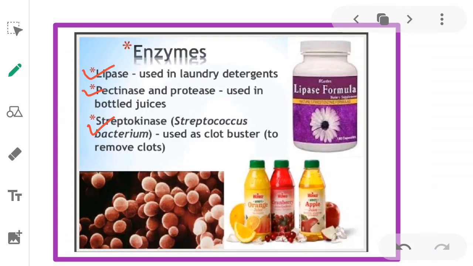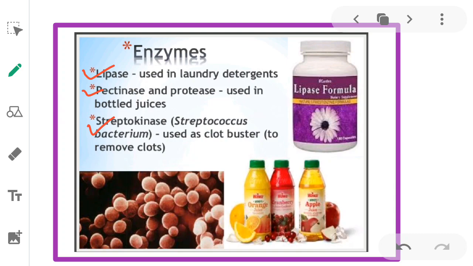Next, enzymes. Enzymes are biocatalysts. Microbes are also used for the production of enzymes. For example, lipases are used in laundry detergents, which help in removing oily stains from the laundry. Next, the enzymes pectinase and protease are used in bottled juices. Bottled fruit juices bought from the market are clearer as compared to those made at home.